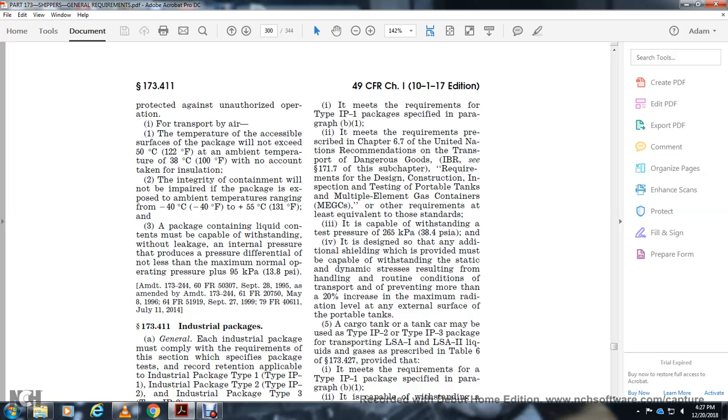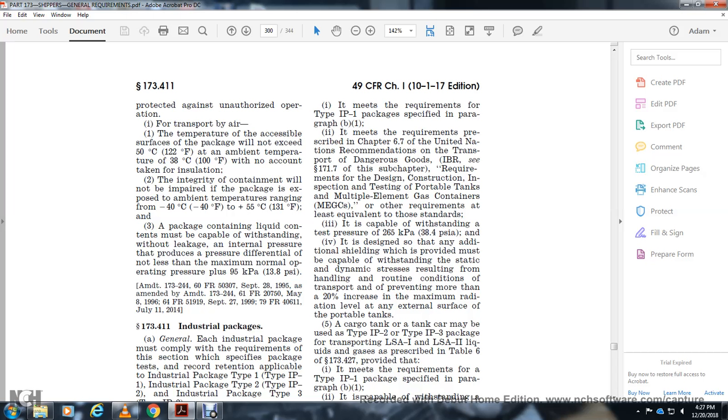Other requirements are at least equivalent to those, and the tank must be capable of withstanding a test pressure of 38.5 psi. It is designed with additional shielding that must be capable of withstanding the dynamic stresses resulting from handling and routine transportation, preventing more than a 20% increase of the maximum radiation level at the external surface of the portable tanks.